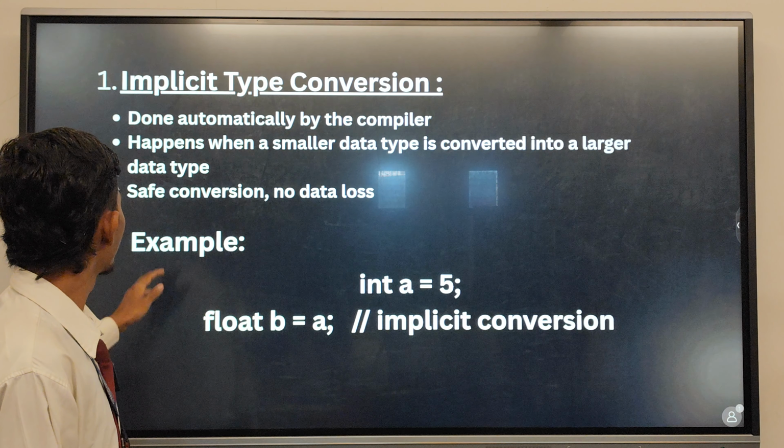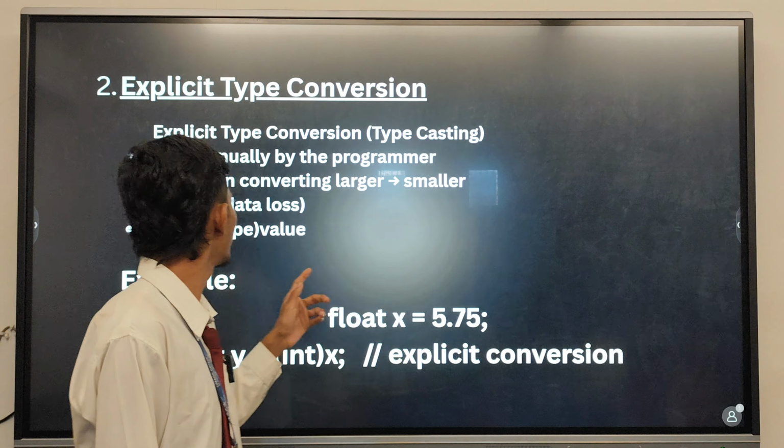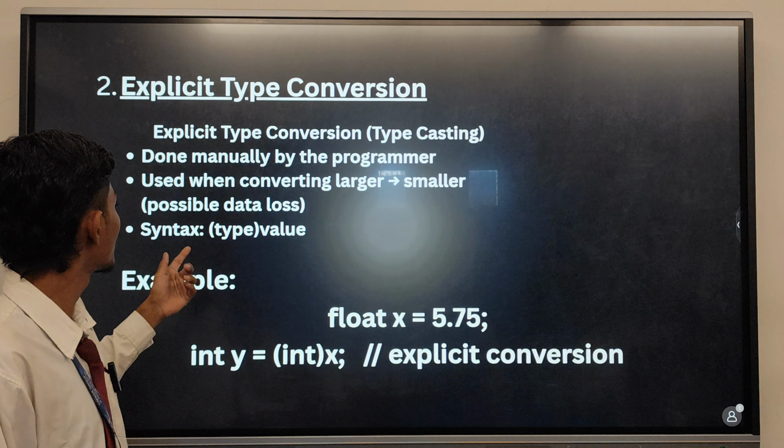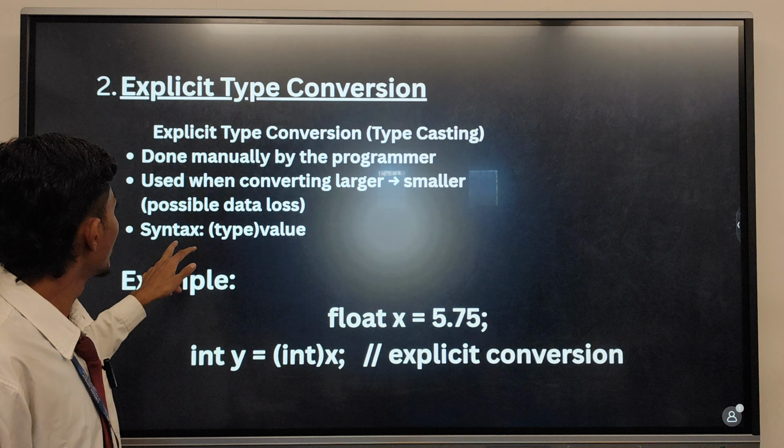And the second one is explicit type conversion, also called typecasting. It is done manually by the programmer, and used when converting a larger data type into a smaller data type. In this, data can possibly be lost. The syntax of explicit type conversion is: in brackets you write which type you want to change to, then the value.